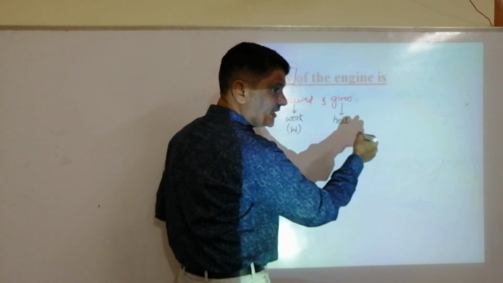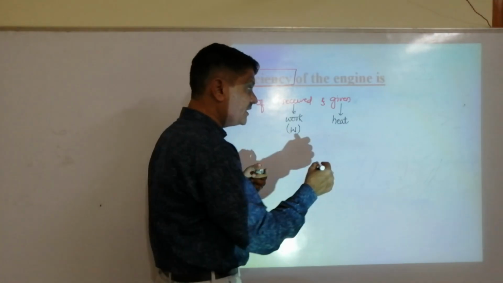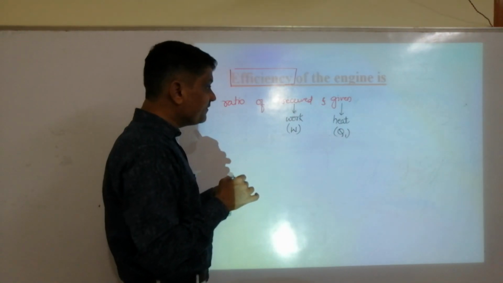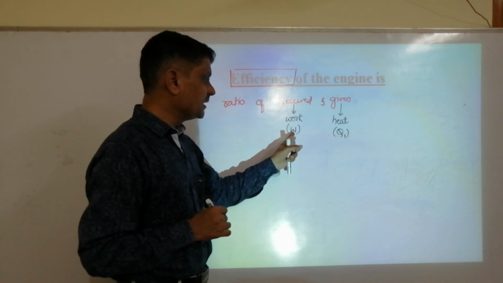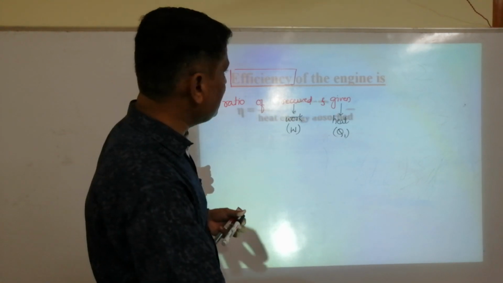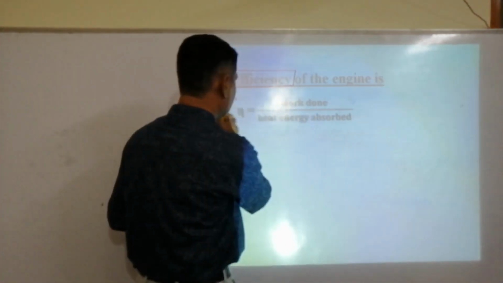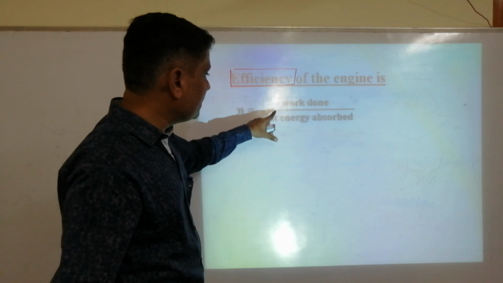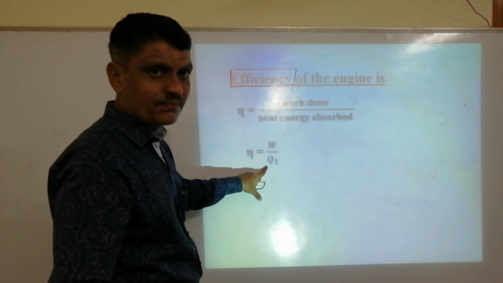Which heat energy is given, Q1 or Q2? It is Q1. Therefore, efficiency is nothing but the ratio of W and Q1, the work done divided by the heat energy absorbed.